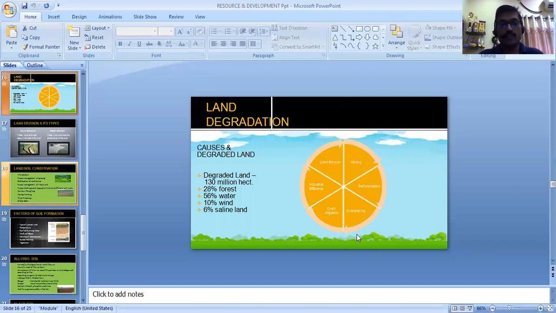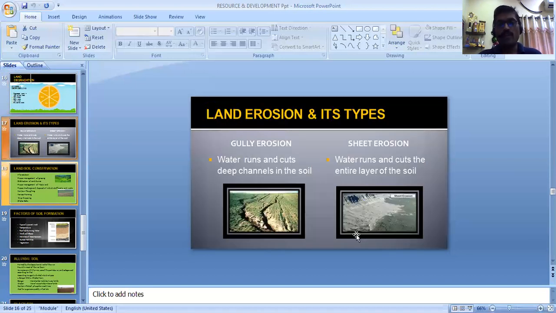One of the reasons is land erosion. Land erosion you can easily define as washing away the top layer of soil from one place to another, which is called land erosion or soil erosion. Now, as the top layer is washed out, obviously the land will degrade and it cannot be utilized for agriculture purposes. Now, why do we need to protect the land?